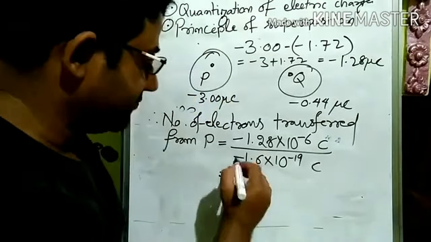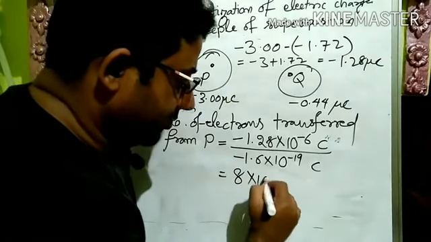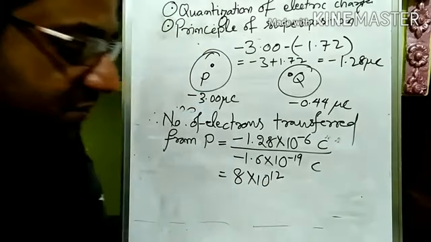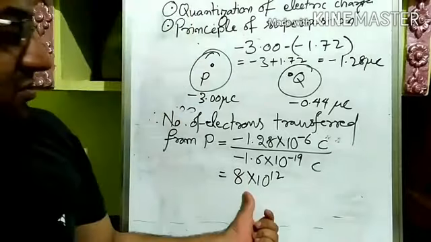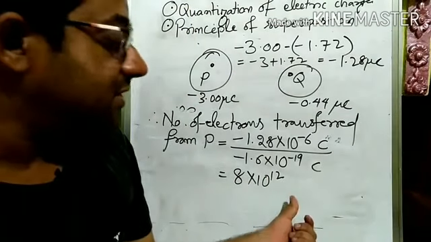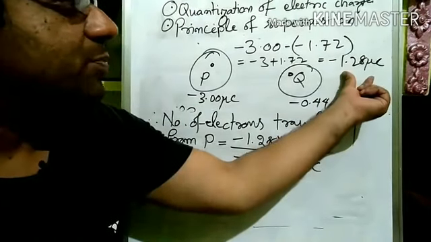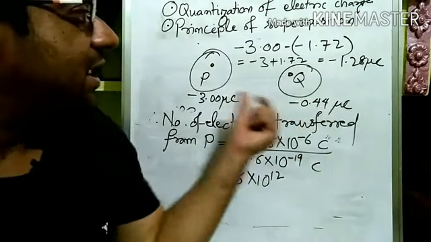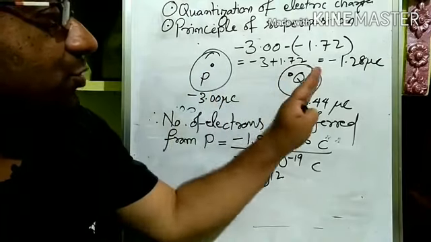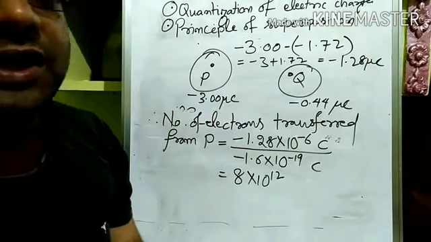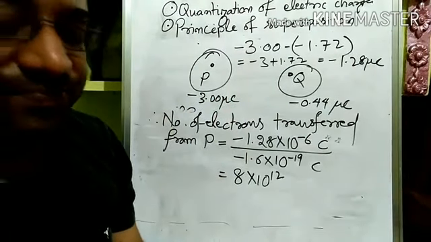I calculated somewhere. It is coming 8 into 10 to the power 12 number of electrons. Okay, so if these many electrons are getting transferred, that is equivalent to minus 1.28 microcoulomb of charge, and if minus 1.28 microcoulomb of charge is transferred from P to Q, both of them will acquire equal amount of charge. Is it clear?